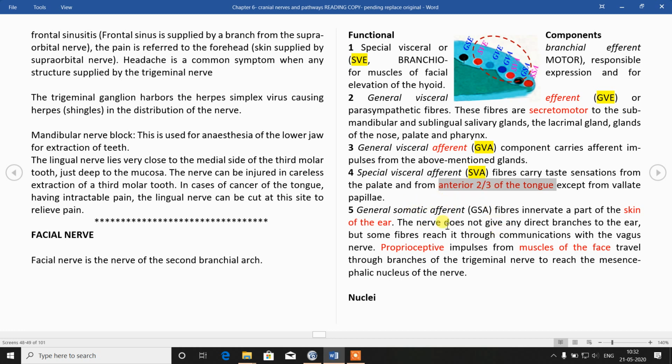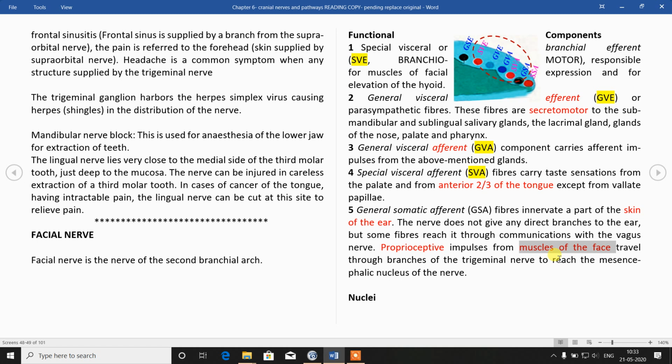General somatic afferent, that is proprioception from the muscles of the face, the proprioceptive fibers from the masticatory muscles and muscles of the face. You should always remember that all general somatic afferents from the head and neck are ultimately relayed in the trigeminal nucleus.